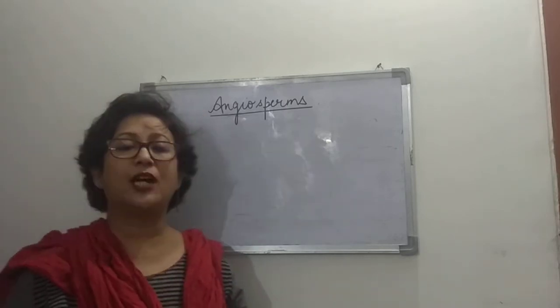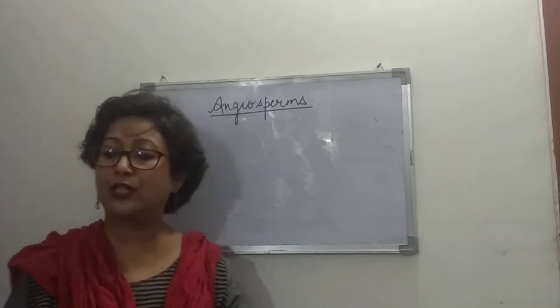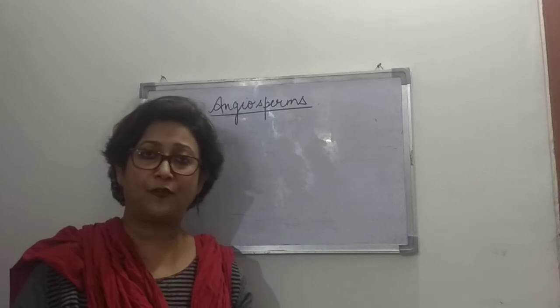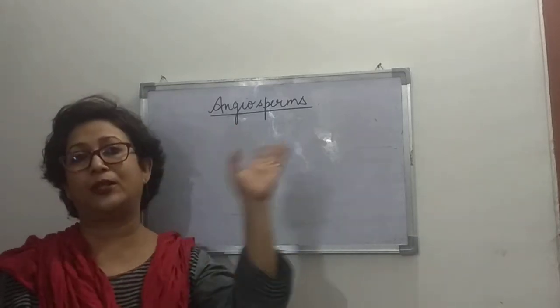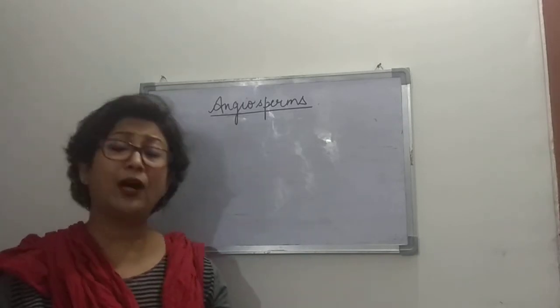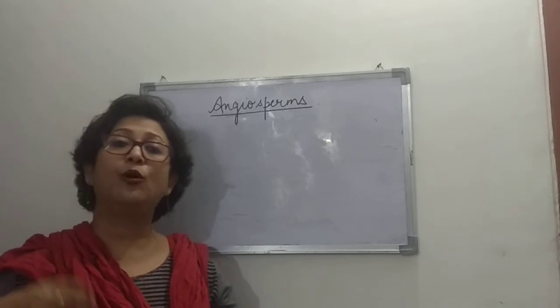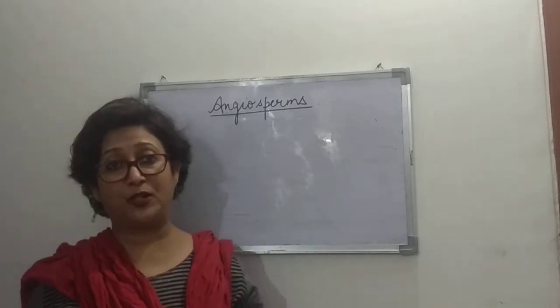Right, so today we will start with angiosperms. All this while in the previous classes we've talked about the plants, the cryptogams and the phanerogams. Today we will start with the angiosperms, which are flowering plants. What are angiosperms? Flowering plants. All the plants that you see having flowers are angiosperms.